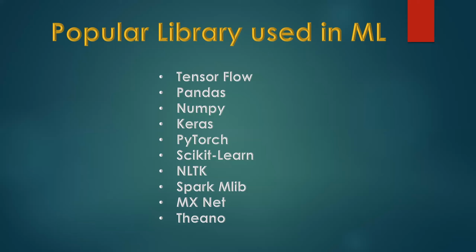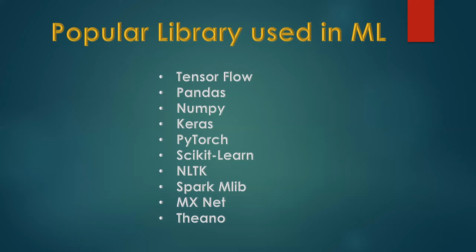Just go through what these libraries are and what we use them for. Normally in machine learning we have regression, classification, improvement, pre-processing, so we have many processes. For all these things we are going to use these libraries. The most commonly used are this set of libraries. What we are going to see in our session is TensorFlow, Pandas, NumPy, and Scikit-learn.